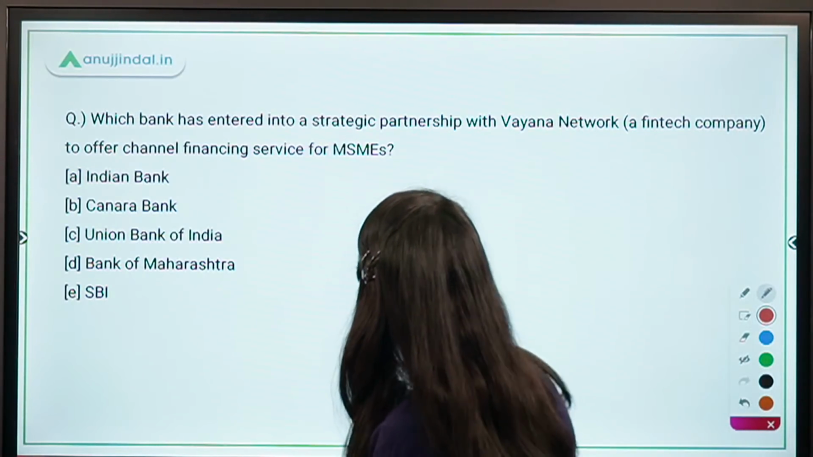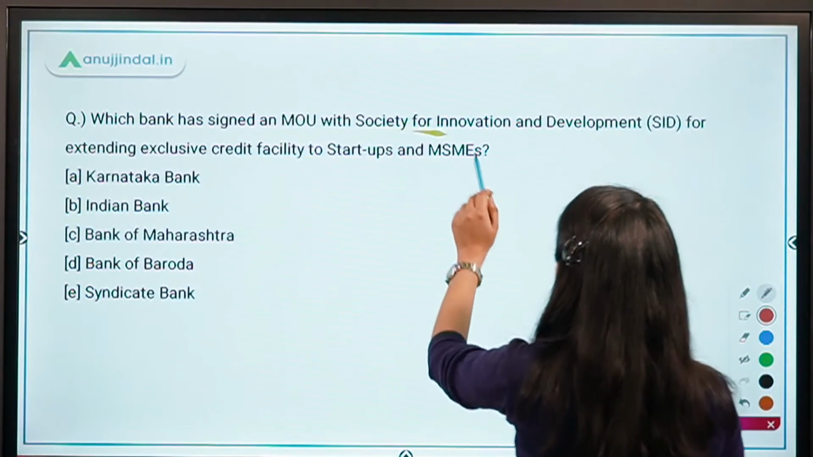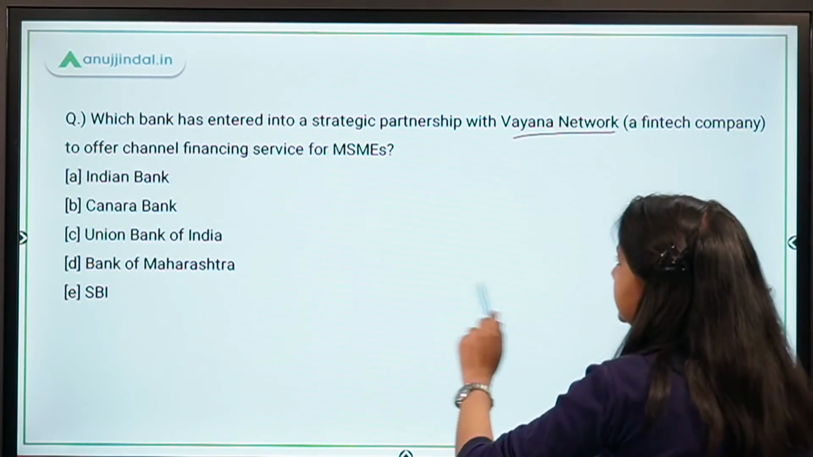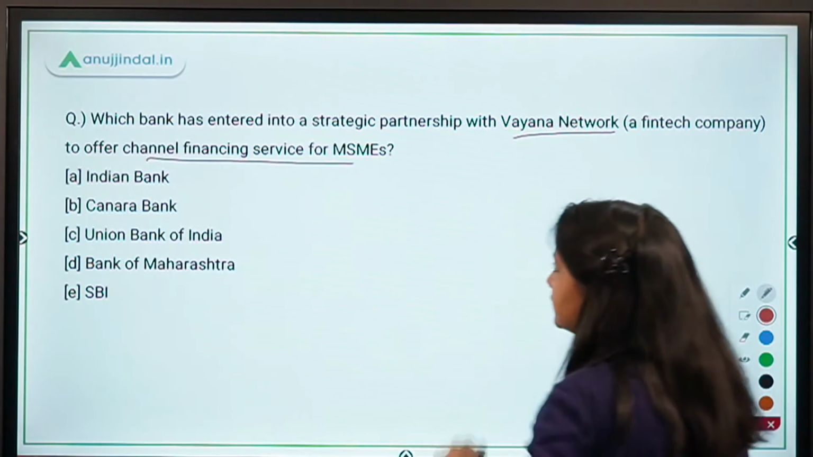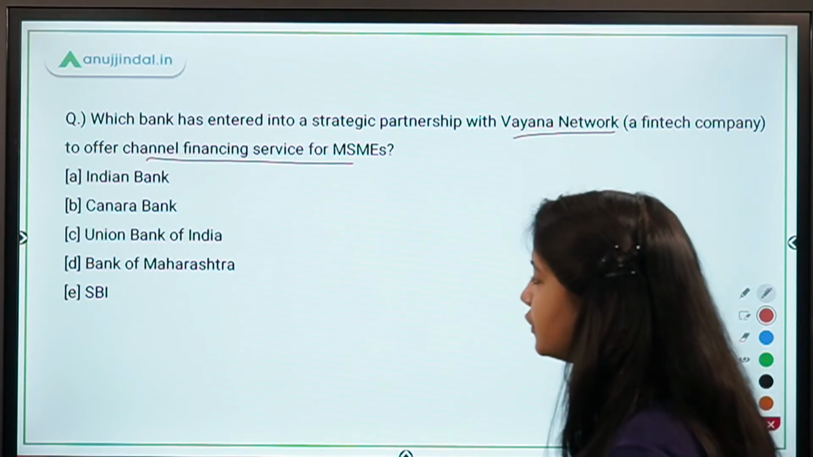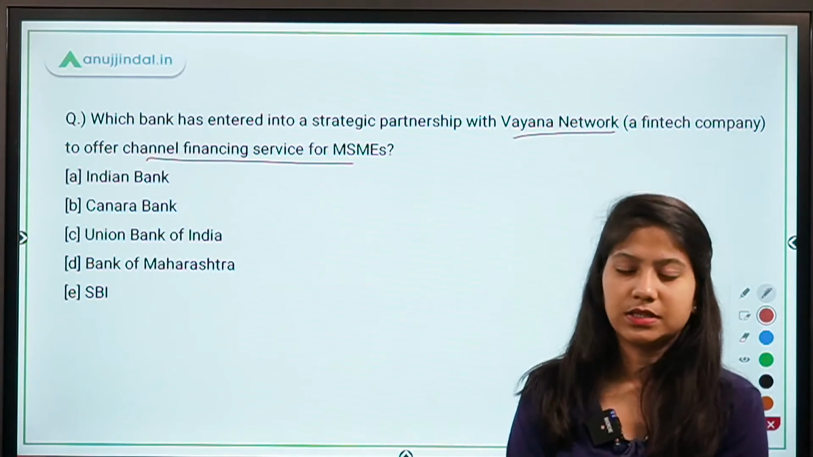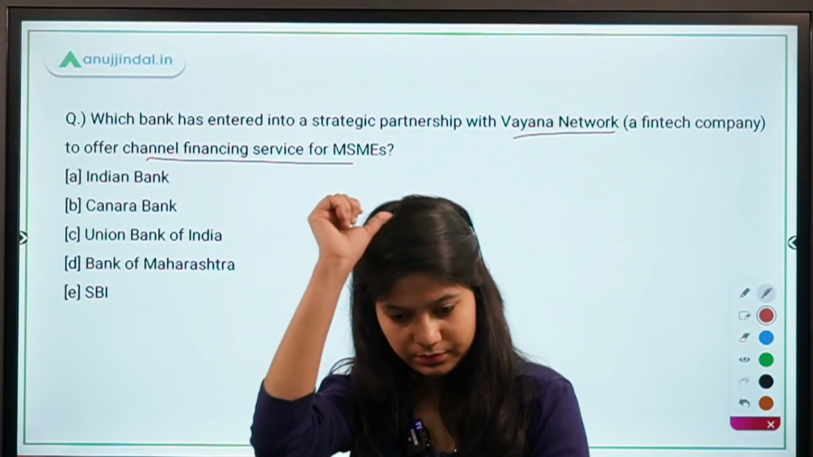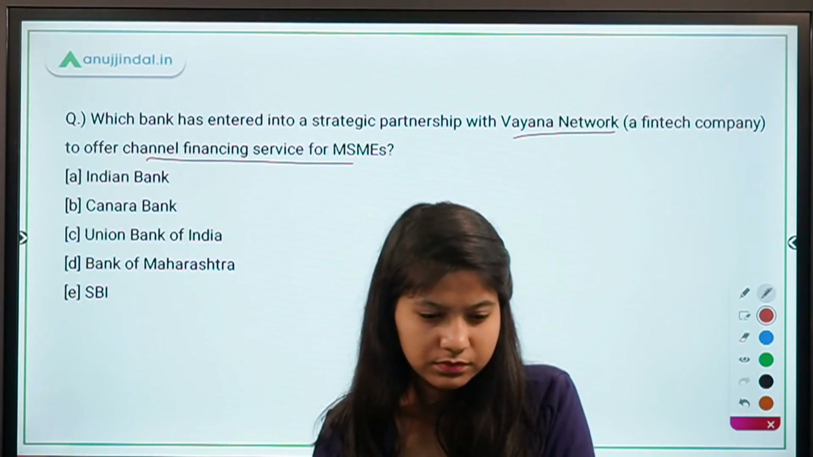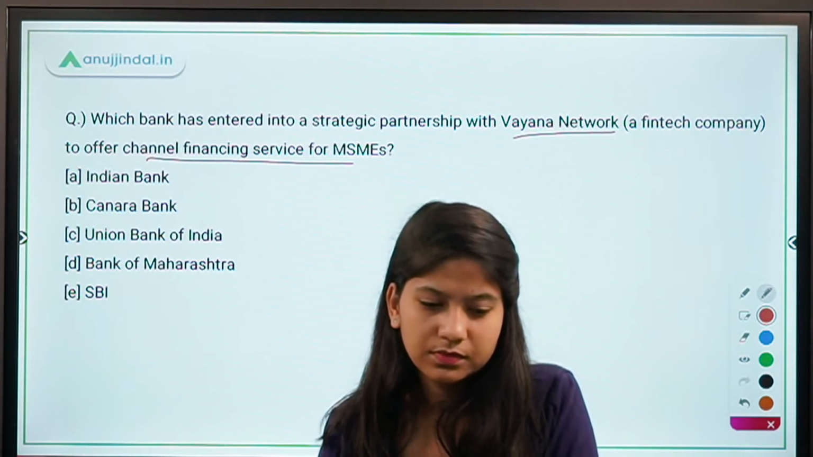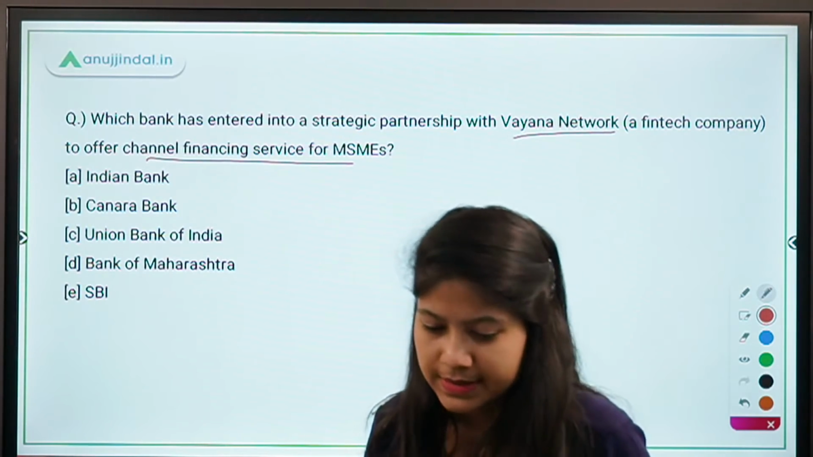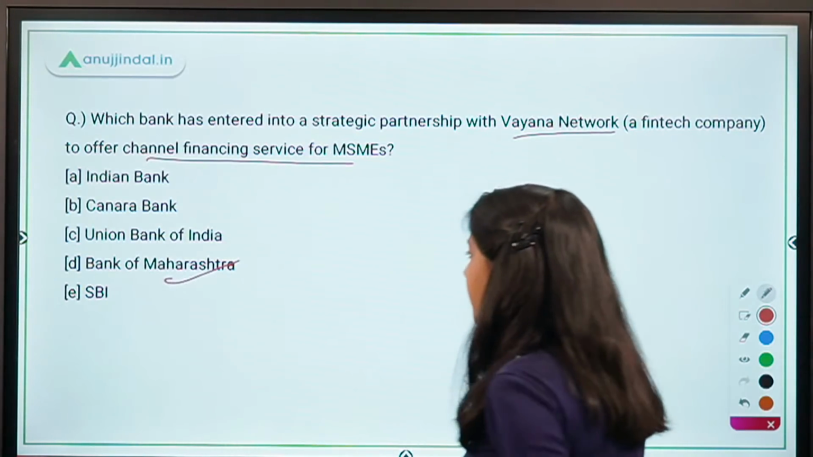Which bank has entered into a strategic partnership with Vayana Network, a fintech company, to offer channel financing service for MSMEs? Indian Bank, Canara Bank, Union Bank of India, Bank of Maharashtra, or SBI? Which bank is it? Yes, it's Bank of Maharashtra.